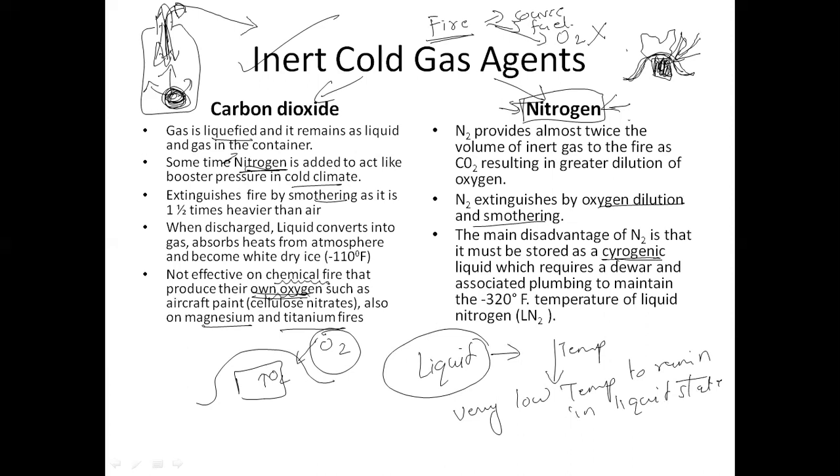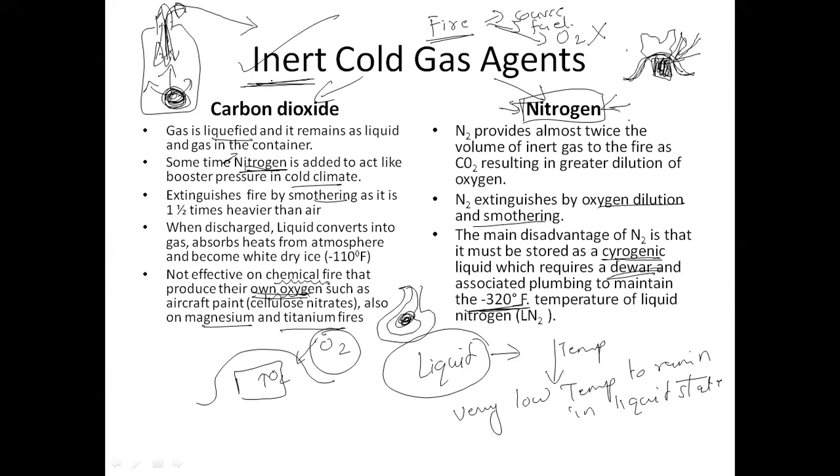To maintain nitrogen as a liquid, I need to maintain the temperature at minus 320 Fahrenheit. This is such a low temperature that to obtain it, we require a special construction made up of a Dewar. It is basically a double layer construction which creates a vacuum, in which we store the nitrogen. So it becomes very, very expensive. Hence, we avoid nitrogen.